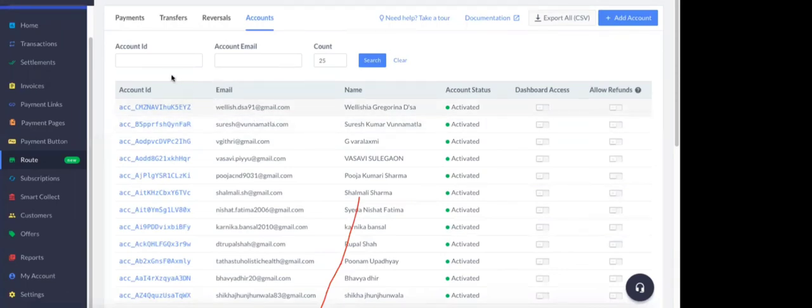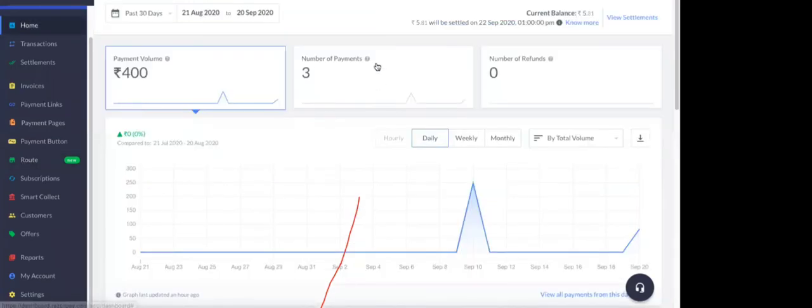There is no money coming to our account. It will be split here itself. We get the commission and the other amount will go to the dietitian account. So this is the dashboard. You get the reports also.